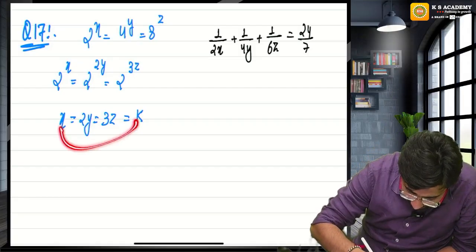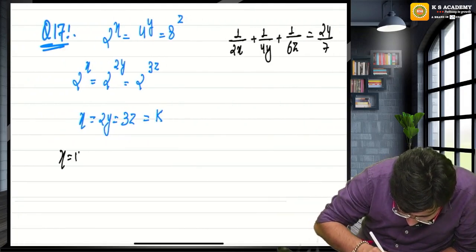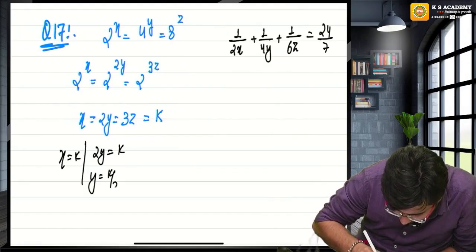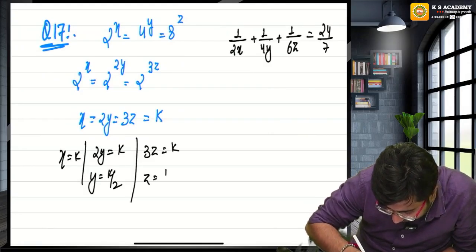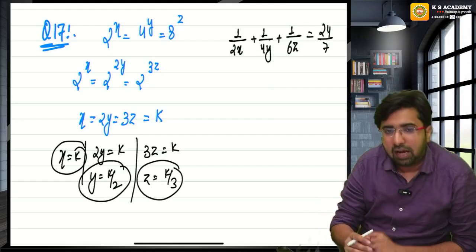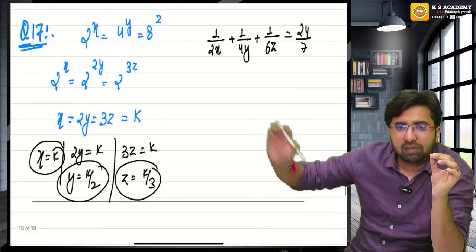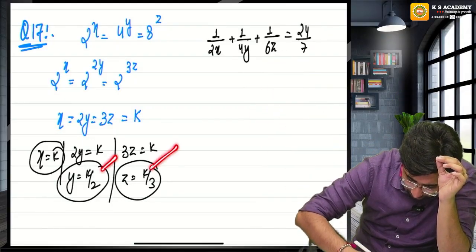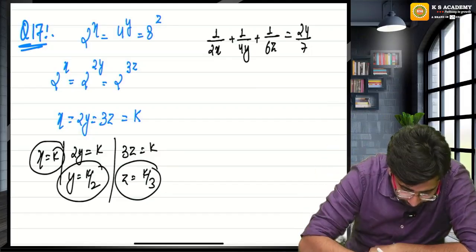When x is equal to k, you get x equals k. When 2y is equal to k, you get y equals k by 2. When 3z is equal to k, you get z equals k by 3. Now you have the values of x, y, z, everything in the form of k. Now you can put the values of x, y, z, and get the value of k. Once you get k, you can get the values of x, y, and z.